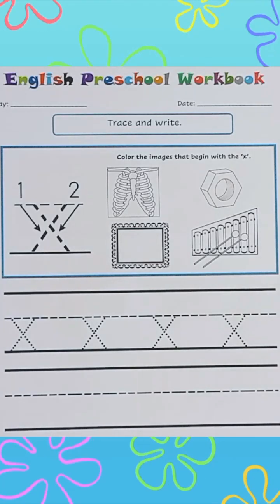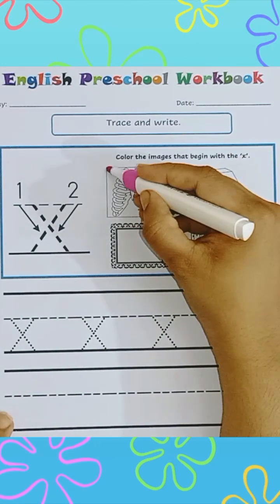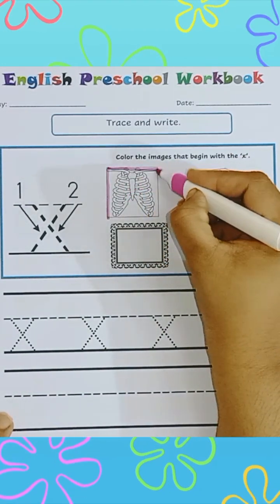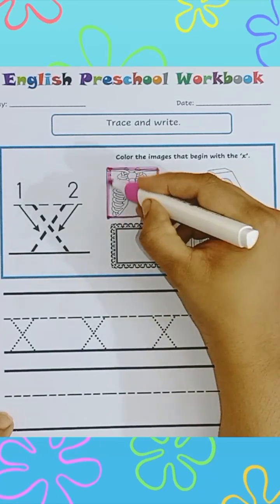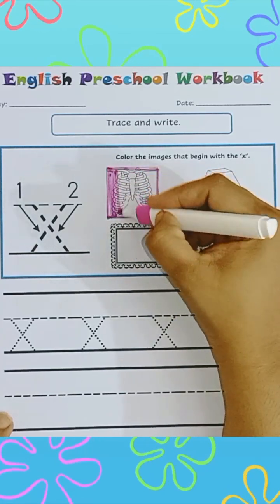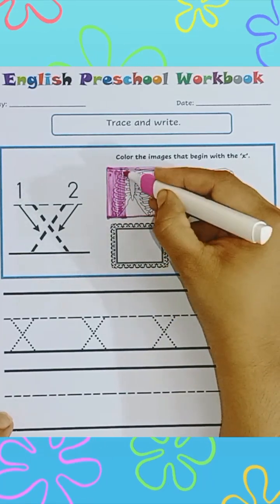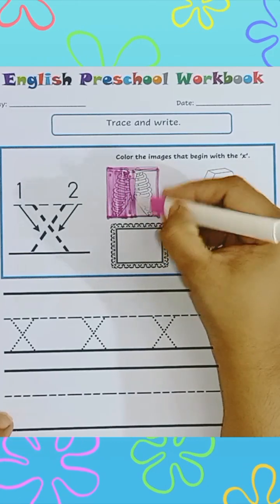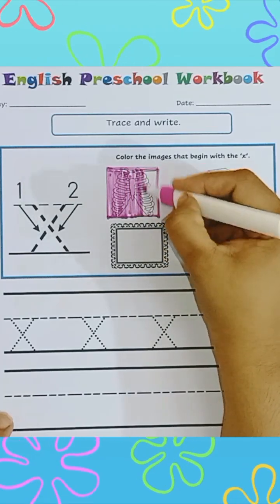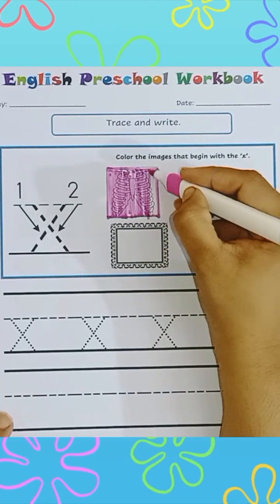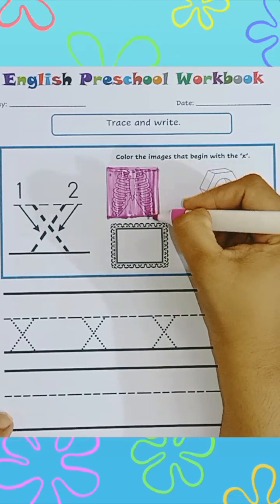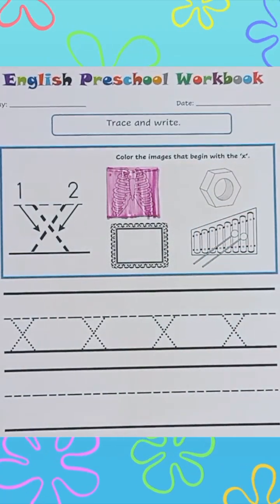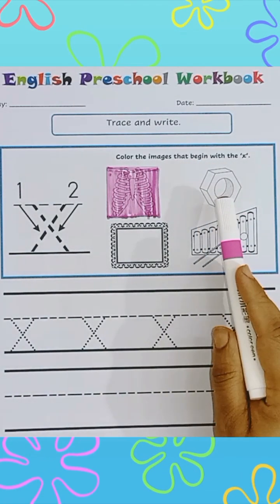Color the images that begin with the letter X or the phonic sound X. X-ray. X-ray does start with letter X or the phonic sound X. So we will color this X-ray. Can you say X-ray with me? X-ray.